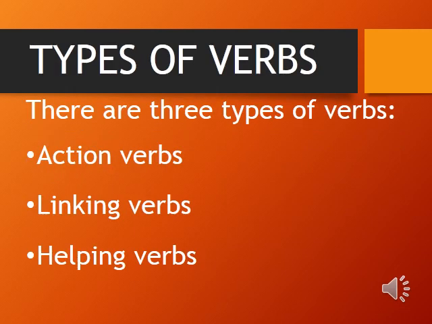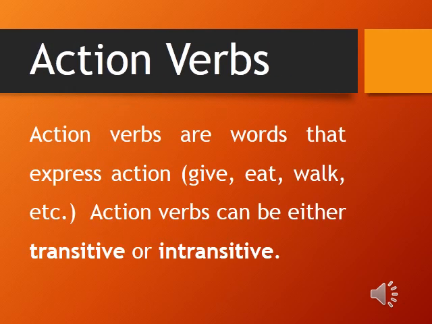Now, there are three types of verbs which are given. First one is your action verbs, second linking verbs, and third one is your helping verbs. Now, first type is your action verb. So, I will explain to you what is action verbs. Action verbs are words that express the action.